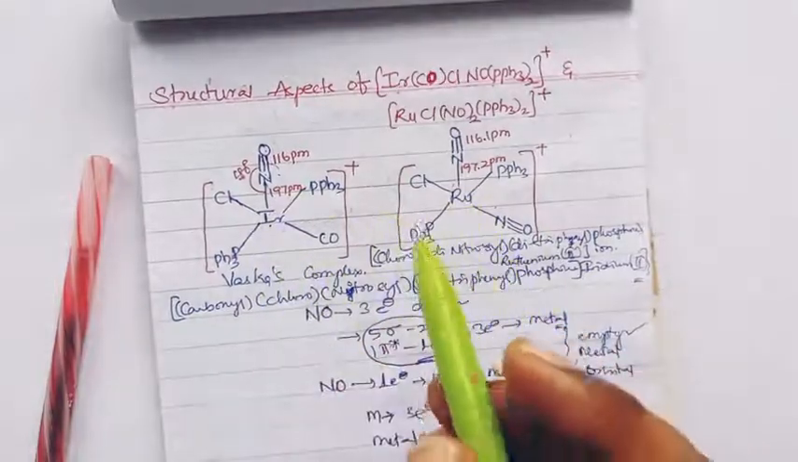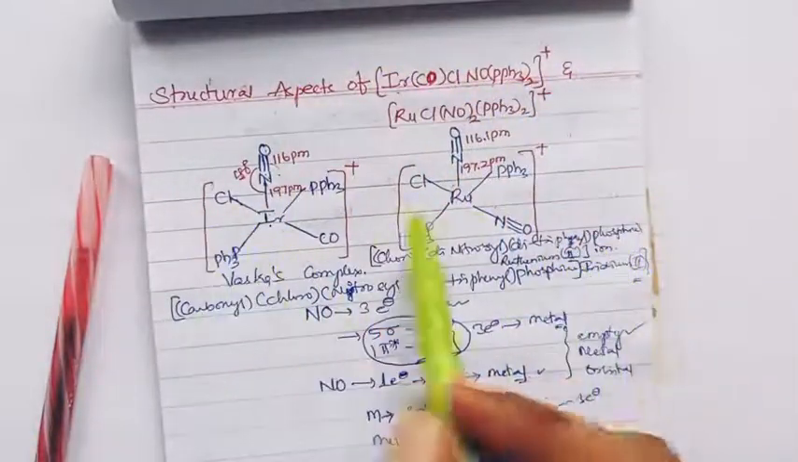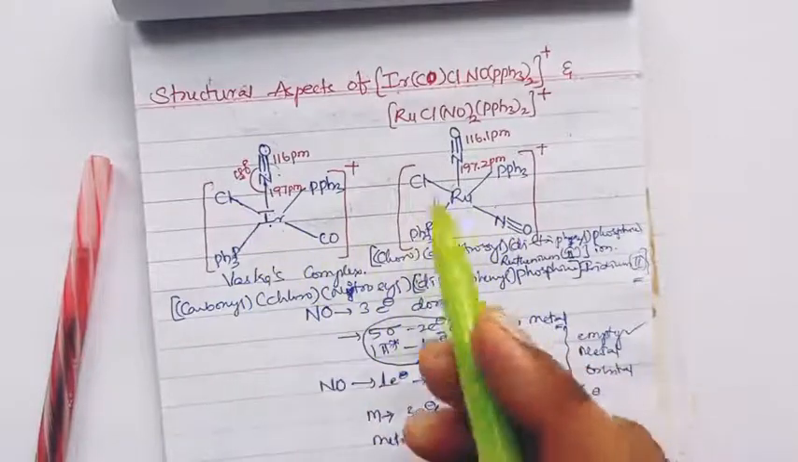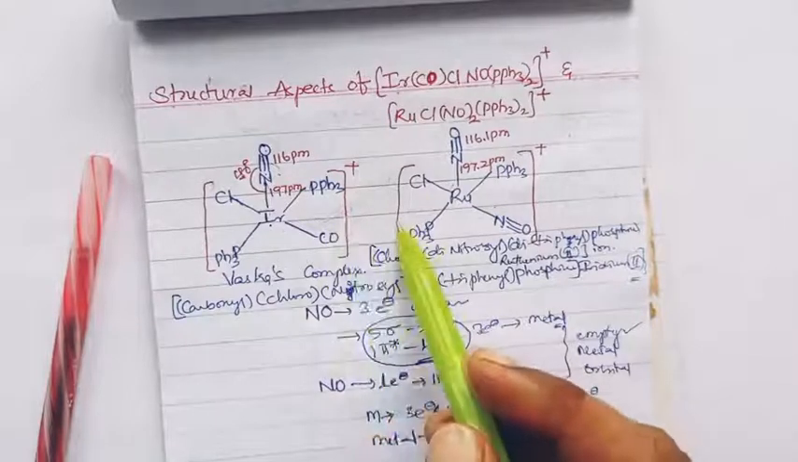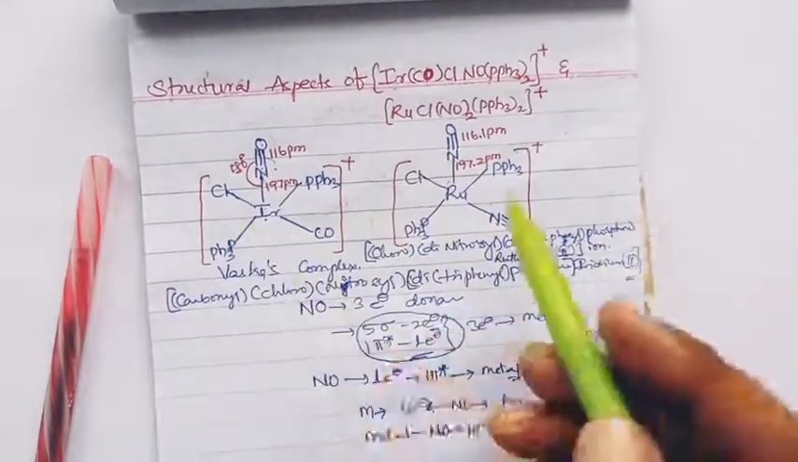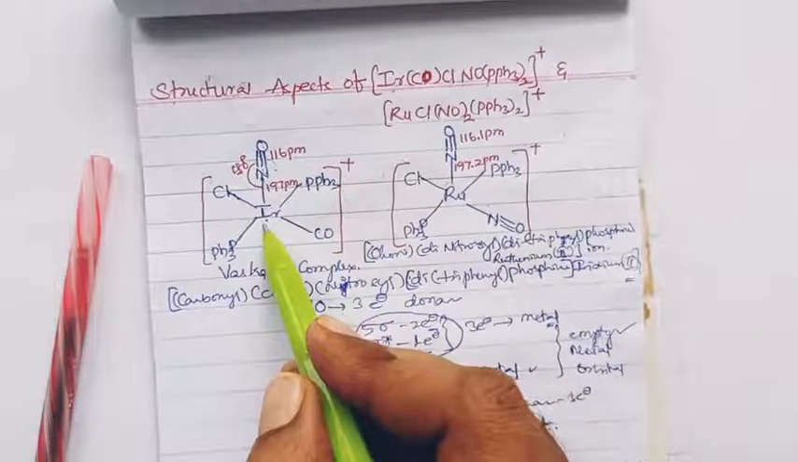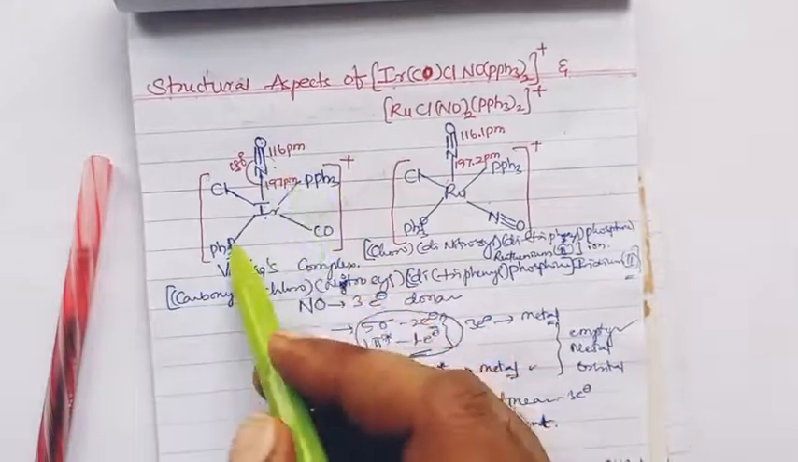And as one of the structural aspects, when we discuss the structure, both are 5 coordination complexes, so they have square pyramidal geometry. In this, the iridium complex has one of the nitrosyls at the top of the square plane.